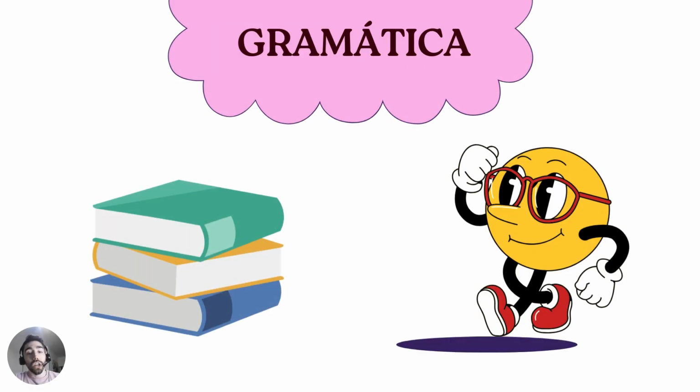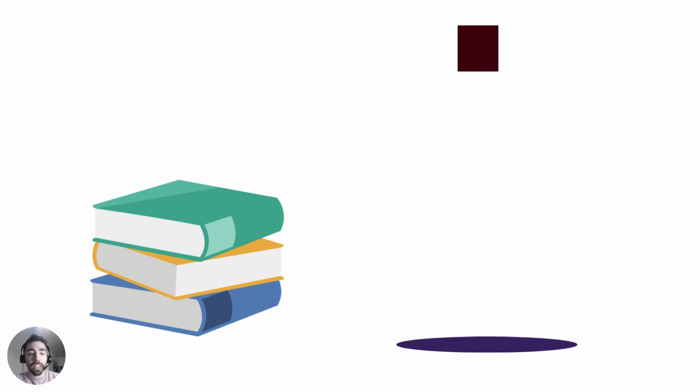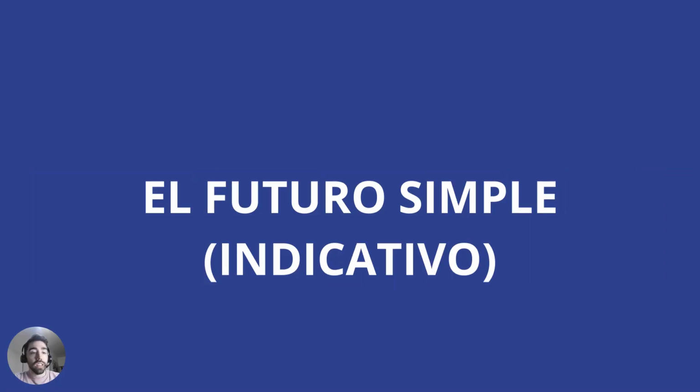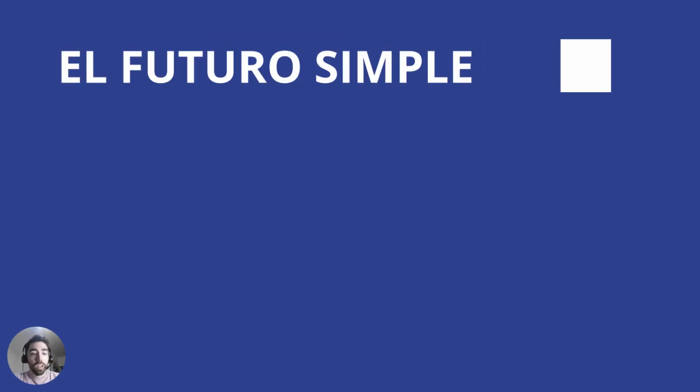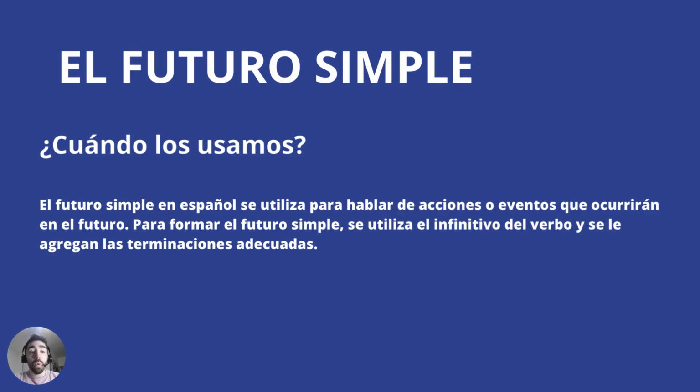Today we're going to learn a new tense, and in my opinion it's one of the simplest and easiest tenses in Spanish, and that is the simple future, el futuro simple. We're going to use this tense when we are speaking about actions that happen in the future.